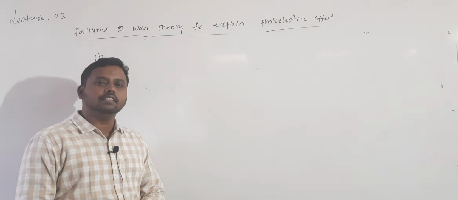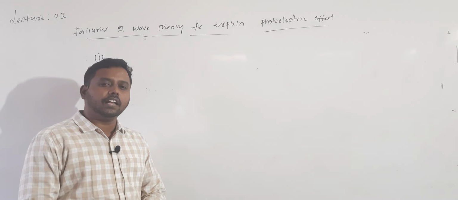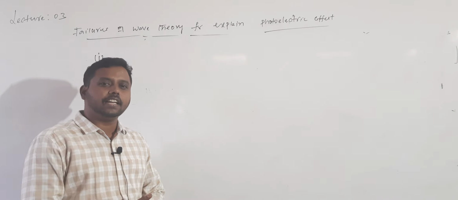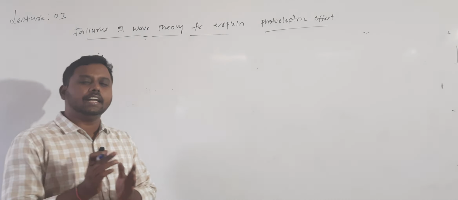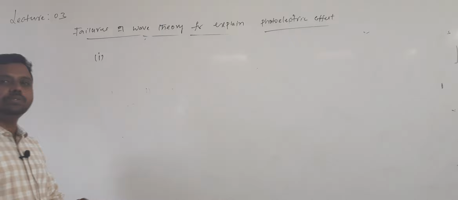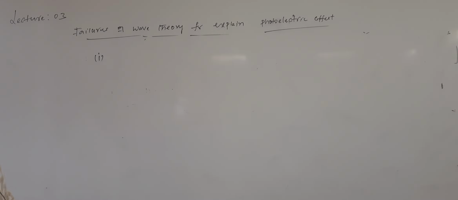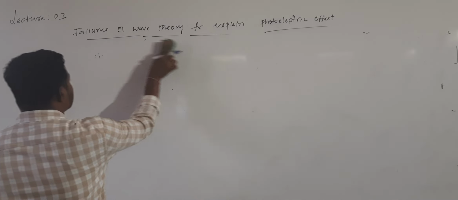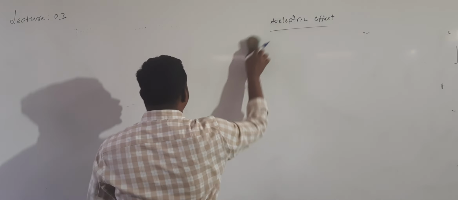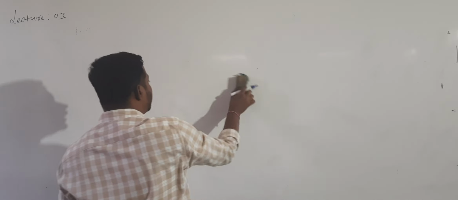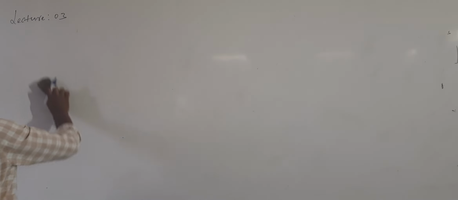And the third point is, according to the wave theory, the kinetic energy of emitted electrons depends upon intensity, but practically kinetic energy of emitted electrons depends upon which one? It depends upon the frequency. So these are the three drawbacks of the wave theory. So finally, the wave theory, or Huygens wave theory, could not explain the photoelectric effect.